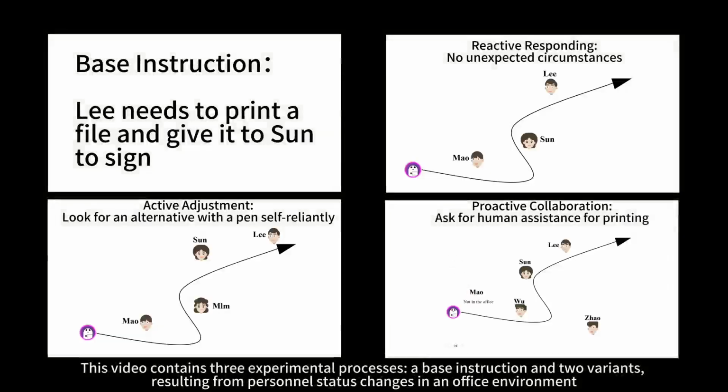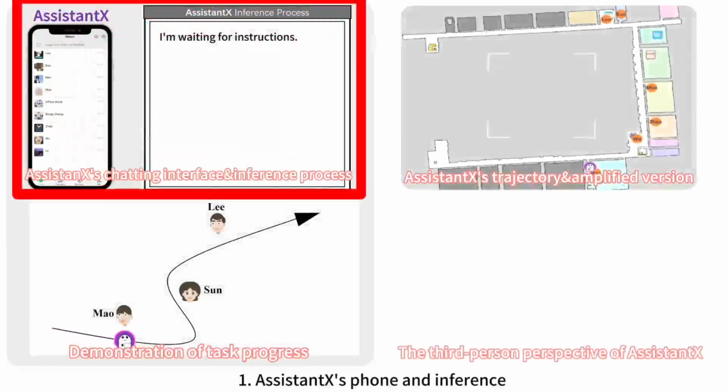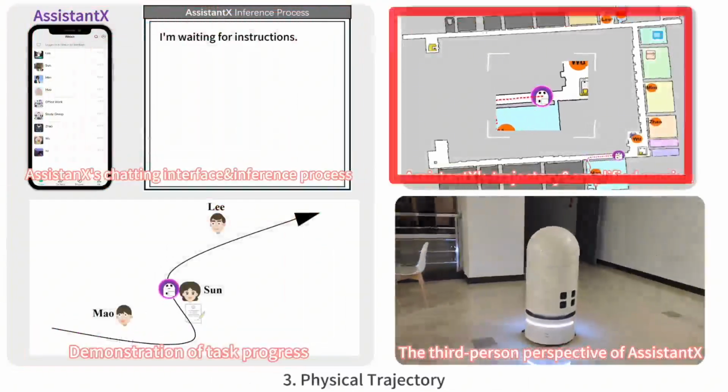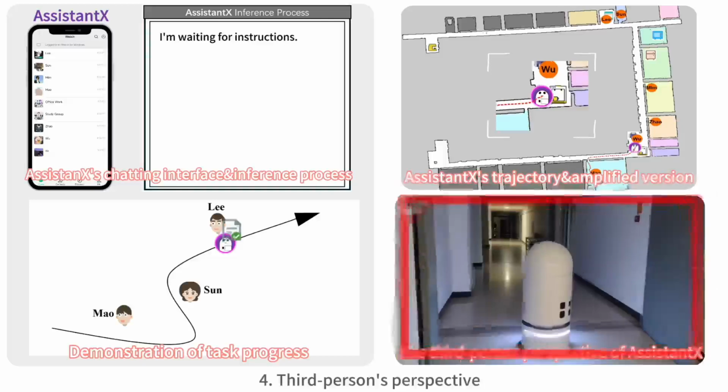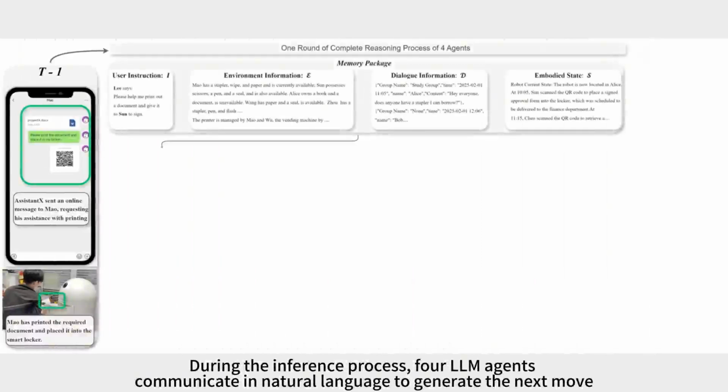This video contains 3 experimental processes, a base instruction and 2 variants, resulting from personnel status changes in an office environment. Experiments will be presented in 4 parts: 1. AssistantX's phone and inference. 2. Task progress. 3. Physical trajectory. 4. Third person's perspective. During the inference process, 4 LLM agents communicate in natural language to generate the next move.